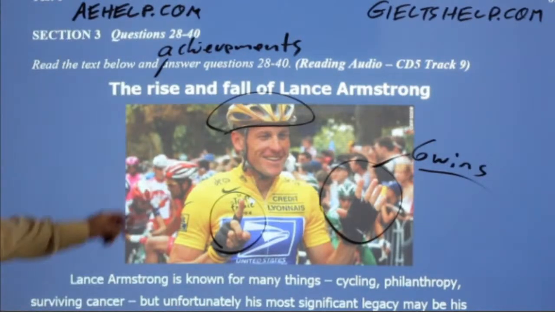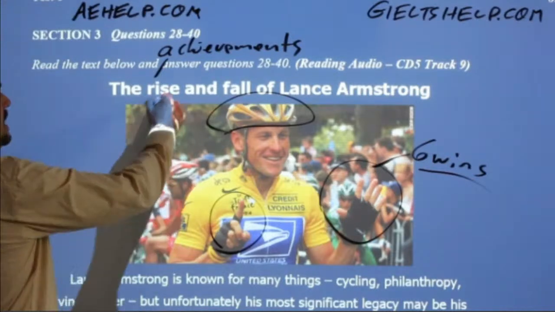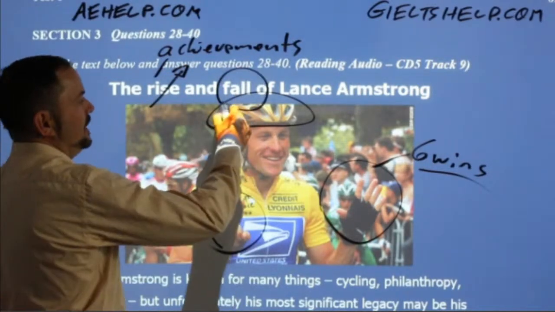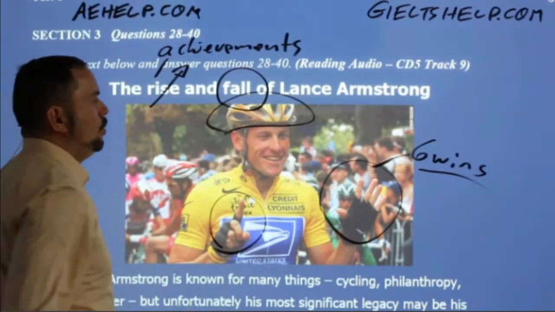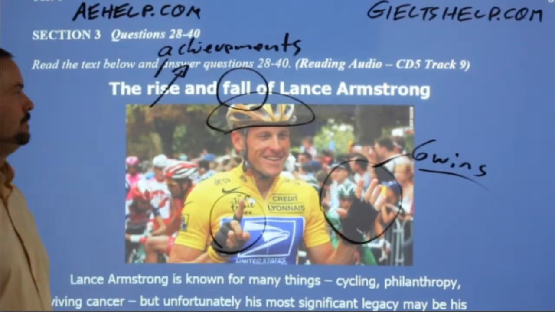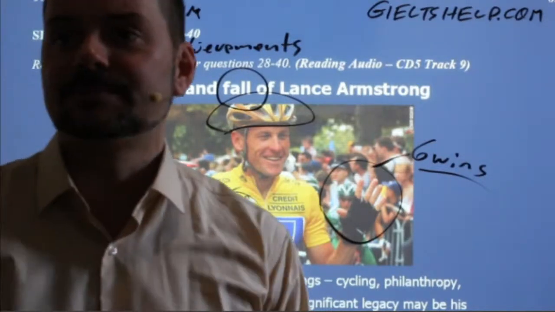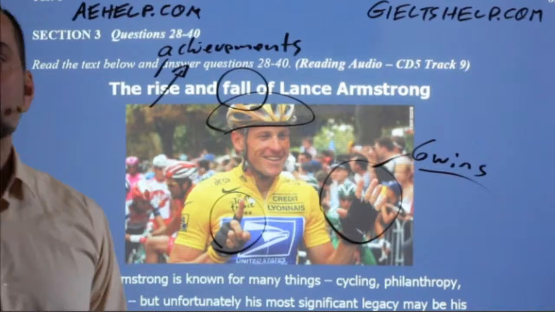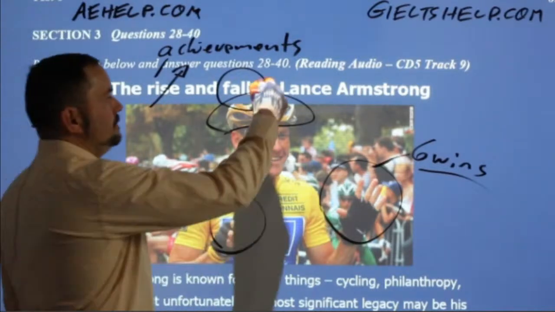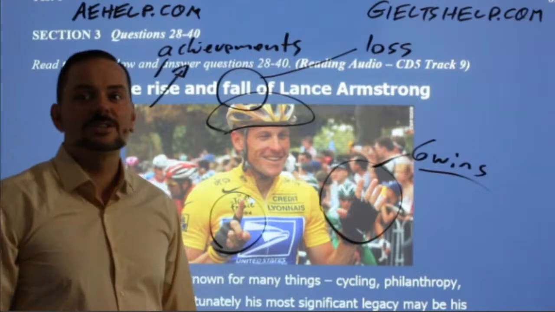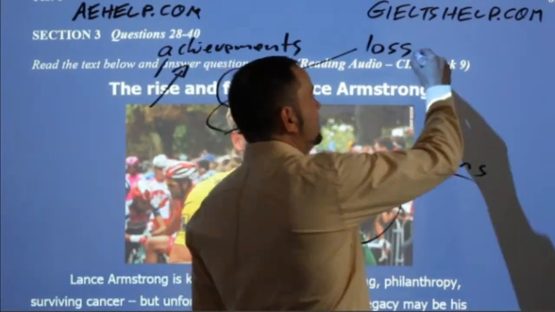So we have the achievements, the rise, because rise, of course, is increasing. But we also have fall here. Okay? What do you think that means? So let's see how much information we can really suck out of this title. So Jainil says the fall might mean something like a loss, maybe the first loss, disease, decline.